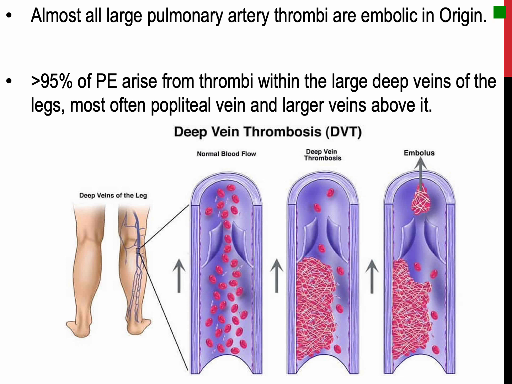As it's well known, more than 95% of all pulmonary emboli arise from thrombi within the large deep veins of the legs, most often those that have propagated to involve the popliteal vein and the large veins above it.